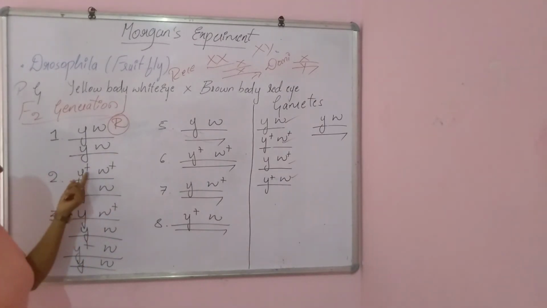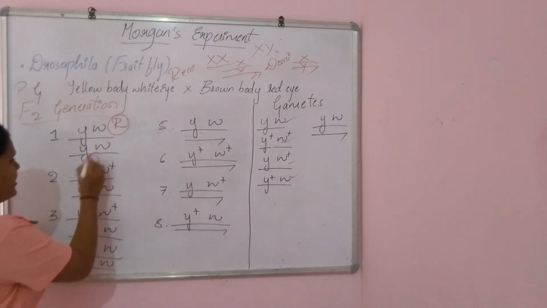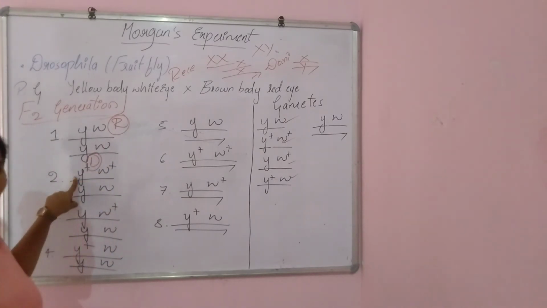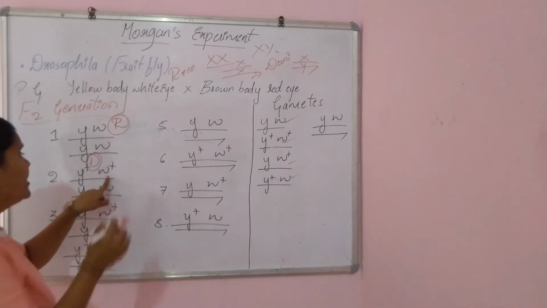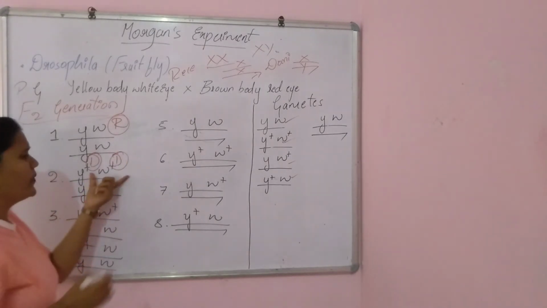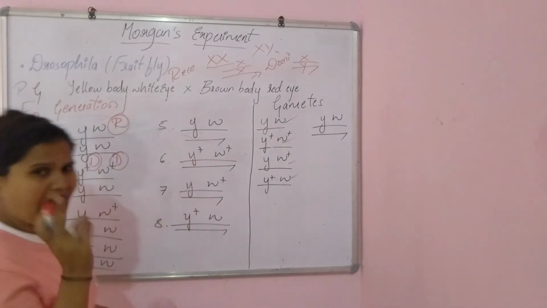And here, see, this Y plus, in the sense the presence of a plus mark, right? In the sense it is dominant. So this is the dominant which will have the brown body color, and the W plus is also dominant. So it is the dominant which will have the brown body and red eye color.